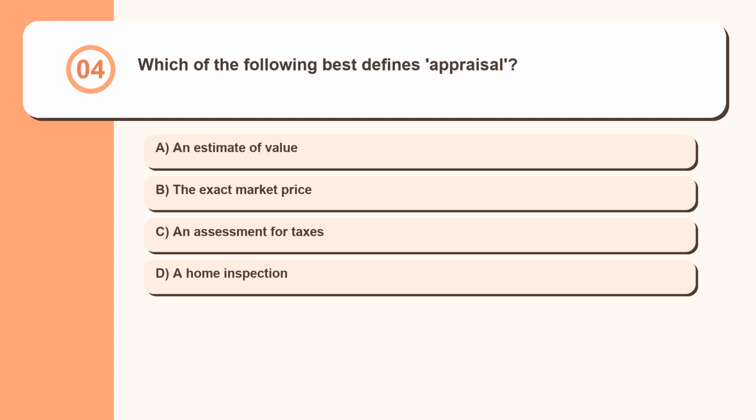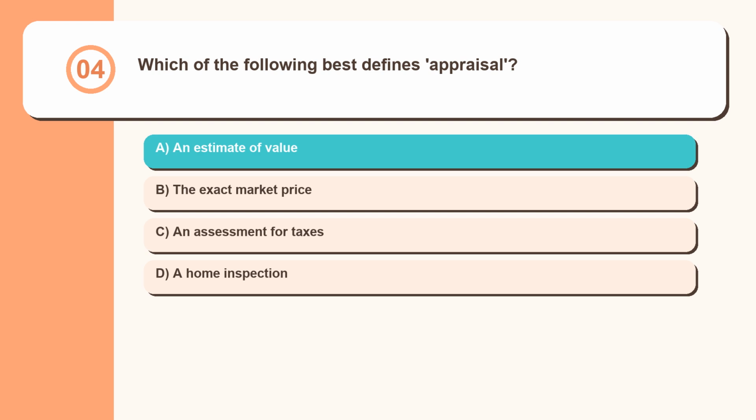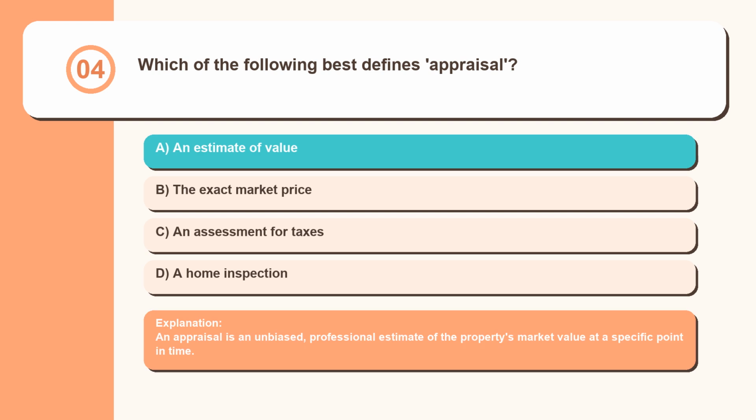Question 4. Which of the following best defines appraisal? An estimate of value, the exact market price, an assessment for taxes, a home inspection. An appraisal is an unbiased, professional estimate of the property's market value at a specific point in time.